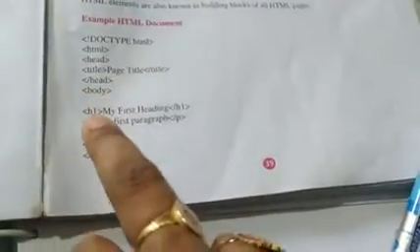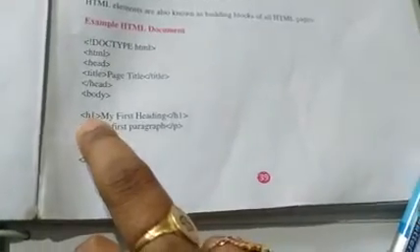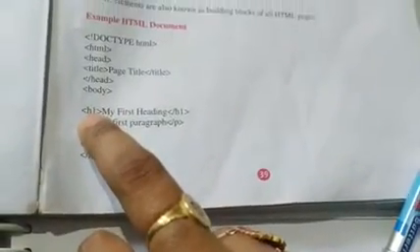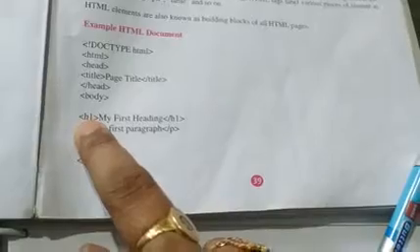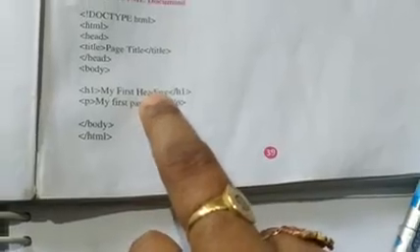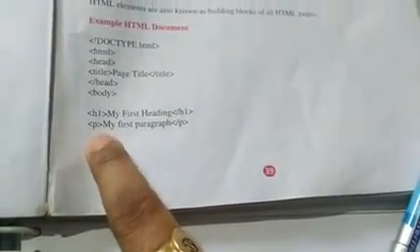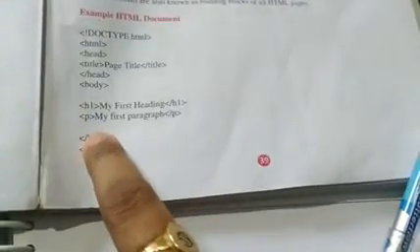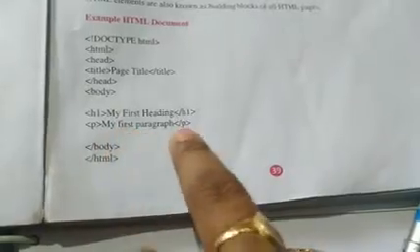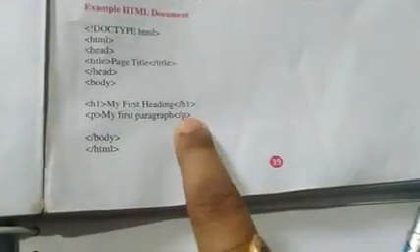In the body tag you use headings. Headings means H1 to H6, different types of headings. I gave a brief explanation in the previous video. Here H1 is the heading tag, and I will give "My first heading." Next is the paragraph. One of the tags is the paragraph tag. Here I will give "My first paragraph." This is the end of the paragraph.